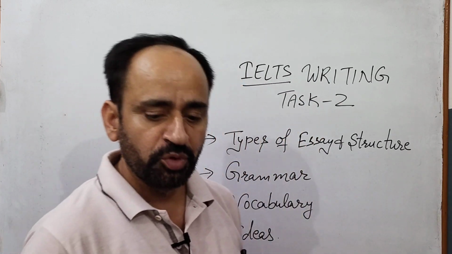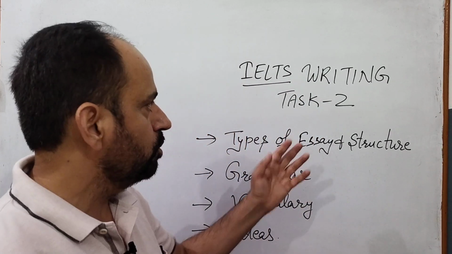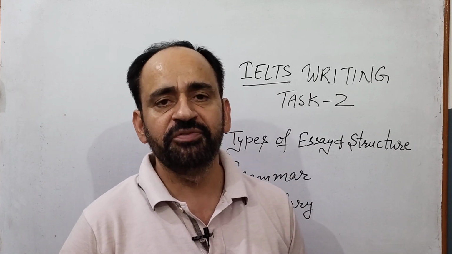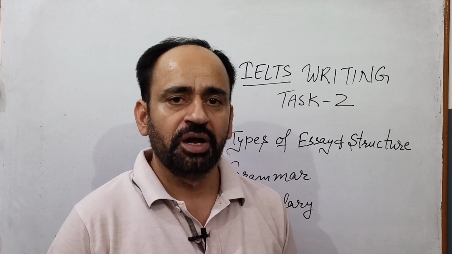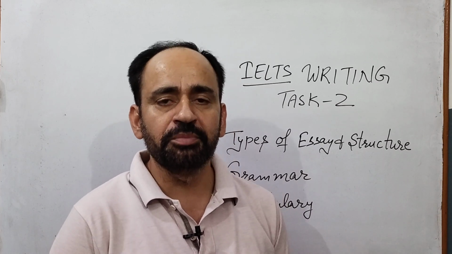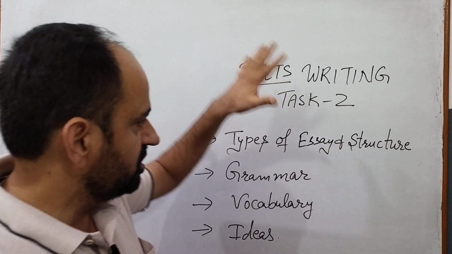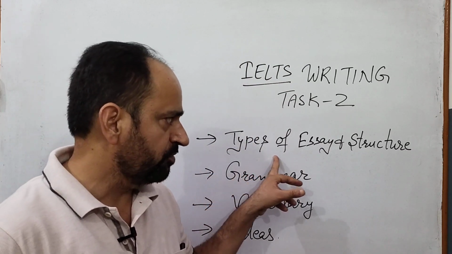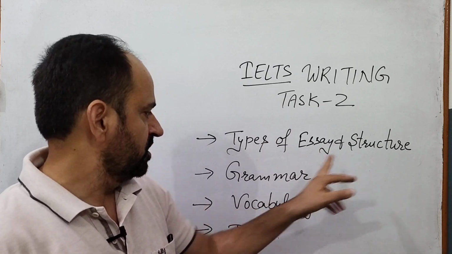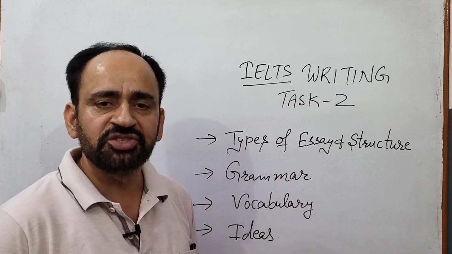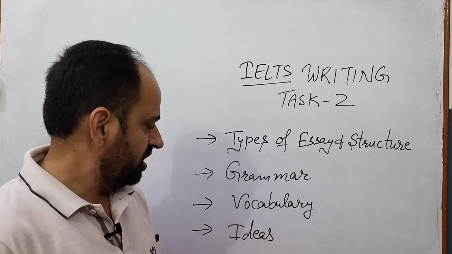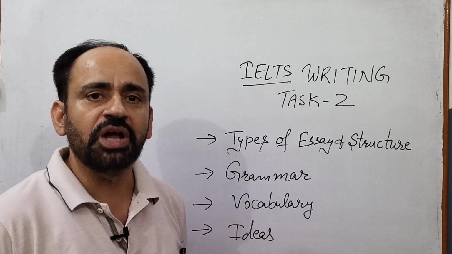In this video, I'm going to explain how we can attempt IELTS writing task 2 easily and comfortably, without bothering about task completion, vocabulary, grammar, all these things. We are going to talk about different types of essay and their structure, plus what kind of grammar is needed for writing task 2. Then vocabulary, and the last one we are going to discuss is ideas.